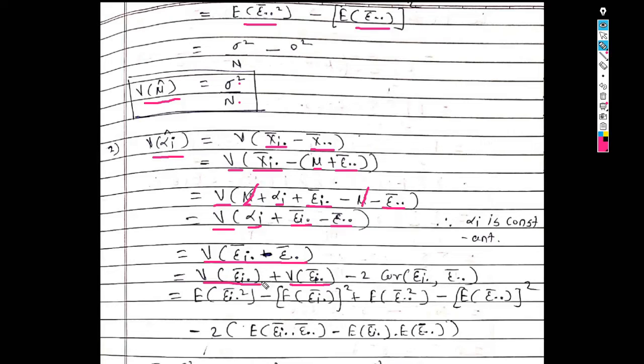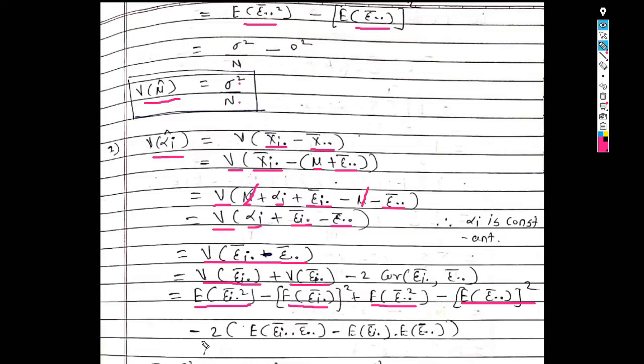So now use the definition of variance. So we get the expected value of epsilon i dot bar square minus, in square bracket, the expected value of epsilon i dot bar, bracket square, plus the expected value of epsilon dot dot bar square minus, in square bracket, the expected value of epsilon dot dot bar, bracket square, minus. Now use the definition of covariance in terms of expected value.